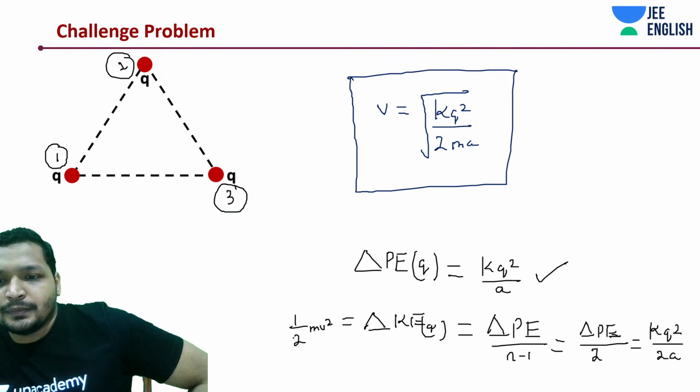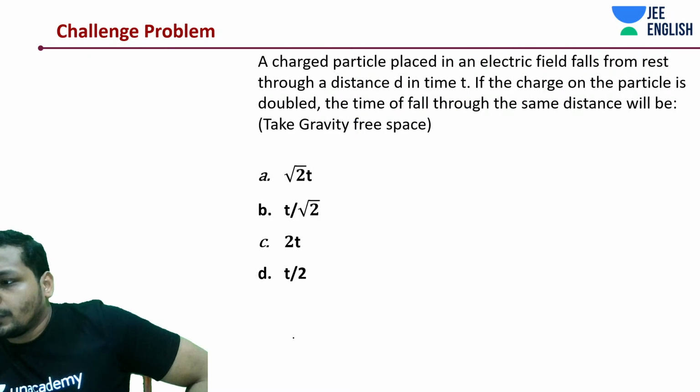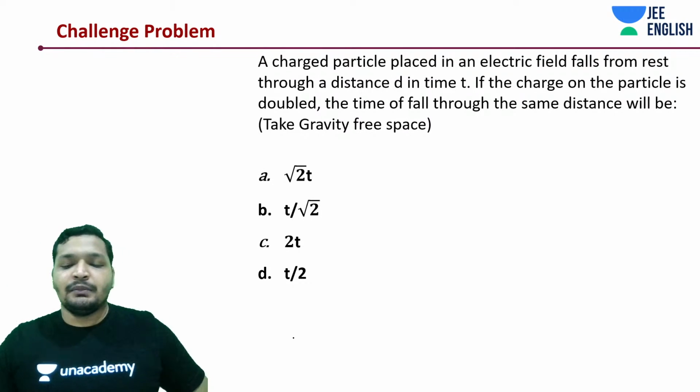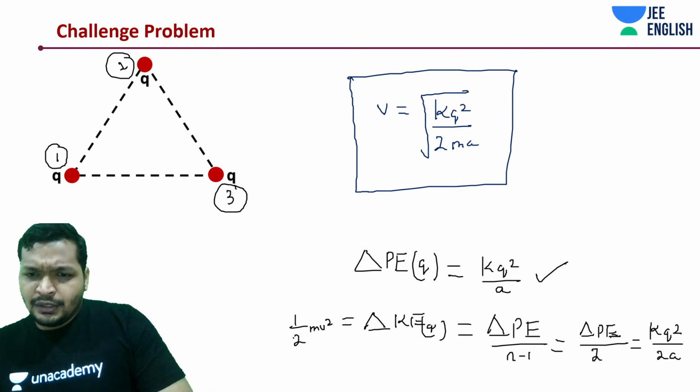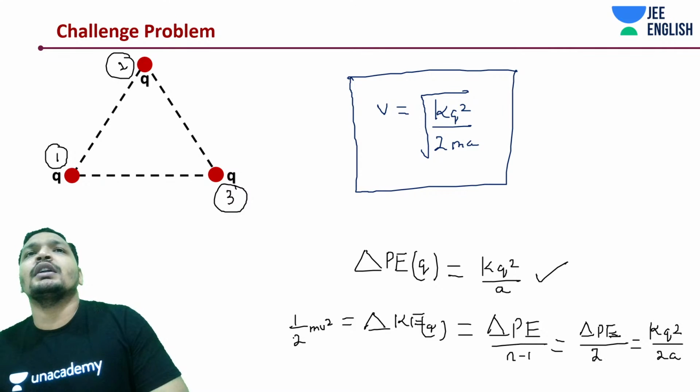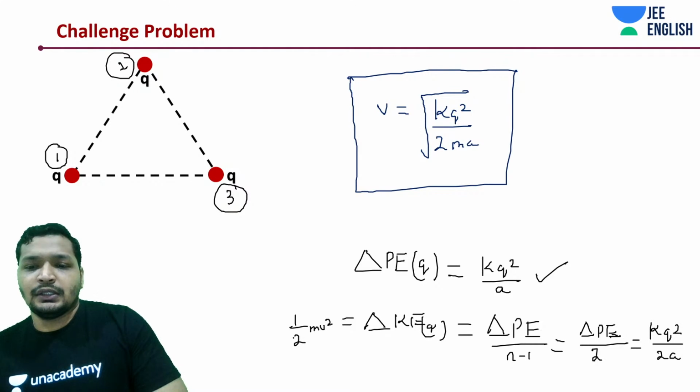Alright guys. Okay, so let's first of all come to the question. Are we counting it once, twice, or thrice?